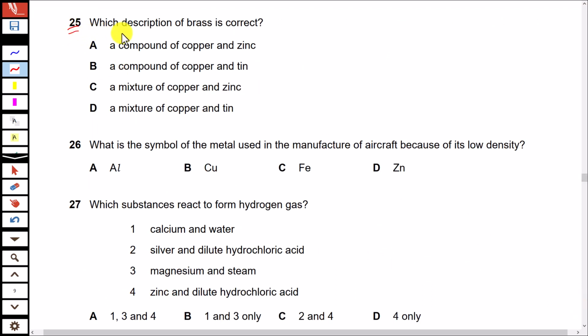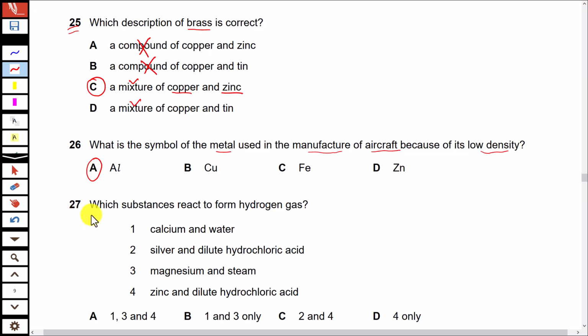Question 25. Which description of brass is correct? Brass is an alloy, and you know an alloy is a mixture, not a compound, because the 2 metals that constitute an alloy are not reacted chemically. So the first thing is that it is not a compound, it is a mixture, and it is a mixture of copper and zinc metal. It is clearly mentioned in the syllabus. Question 26. What is the symbol of the metal used in manufacture of aircraft because of its low density? This is the use for aluminium, and aluminium has symbol Al.